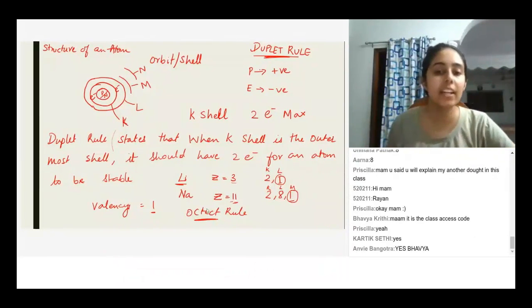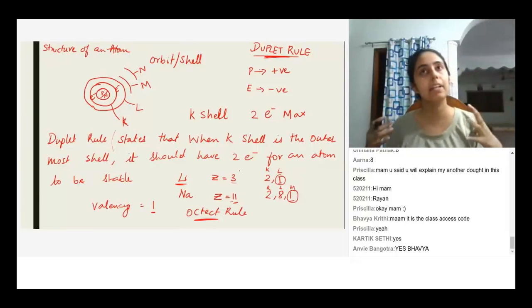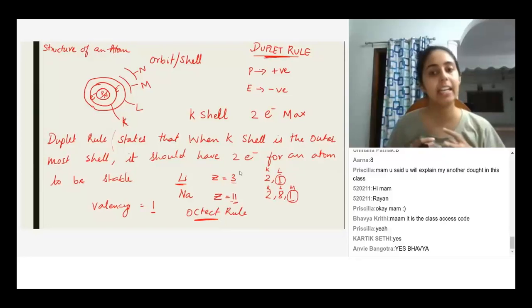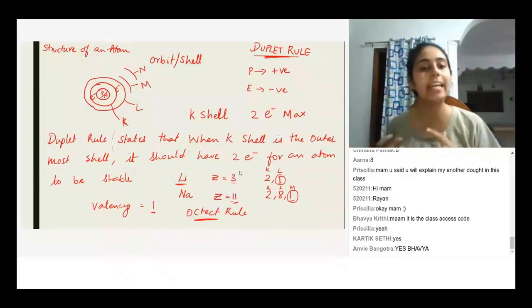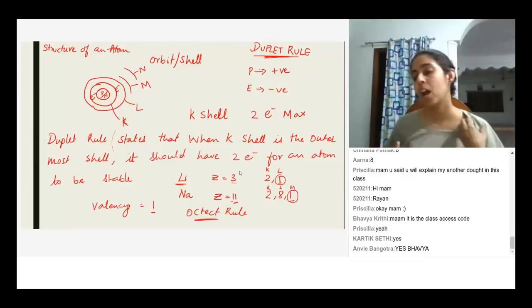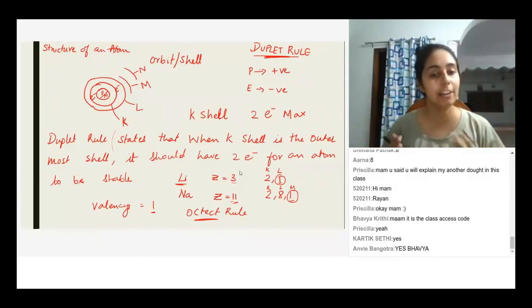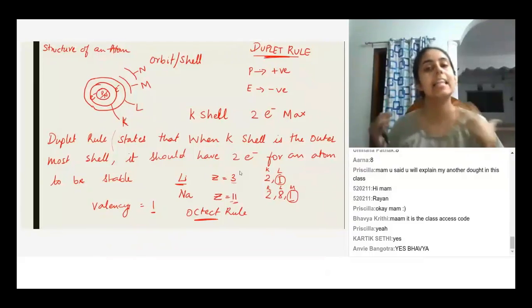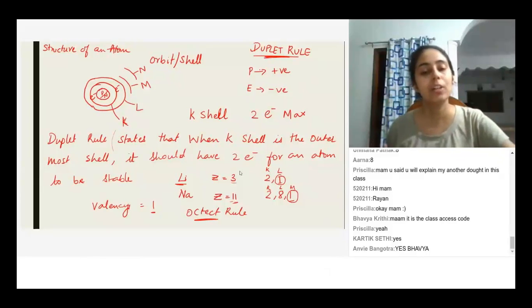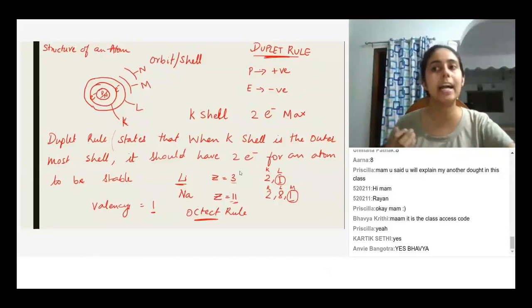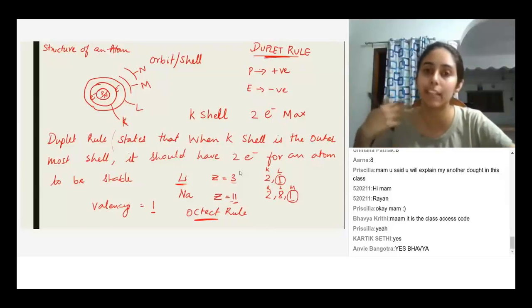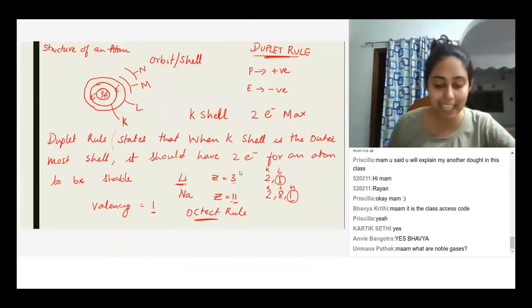So we know that octet rule means that in order for an atom to be stable, it will try to reach 8 electrons in its outermost shell. And the duplet rule states that for an atom to be stable, if the K shell is the outermost shell, then it will try to reach 2 electrons in the K shell. So now let's see how we use that in finding out the reactive capacity of an element. How capable is an element of reacting with other elements?